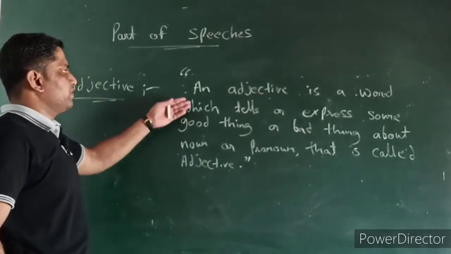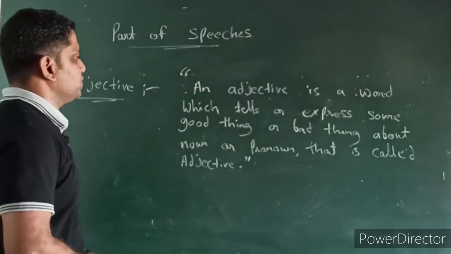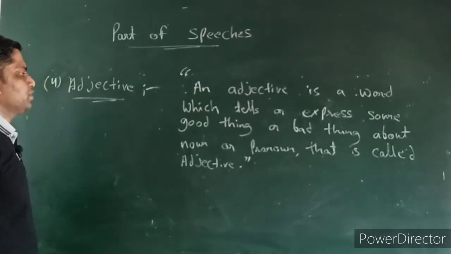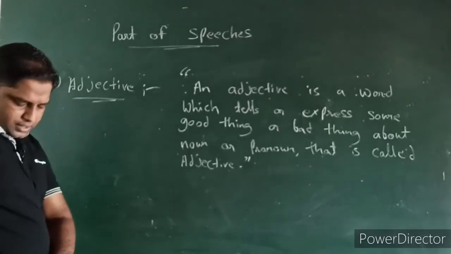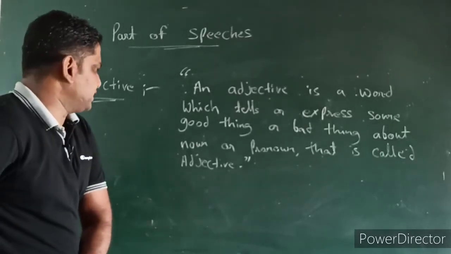Friends, very simple definition. An adjective is a word which tells or expresses some good thing or bad thing about noun or pronoun. That is called adjective.